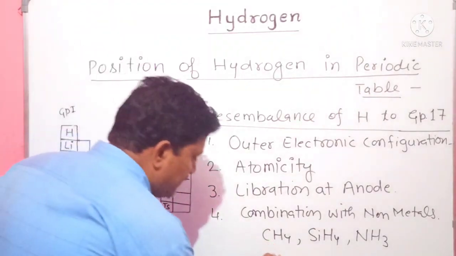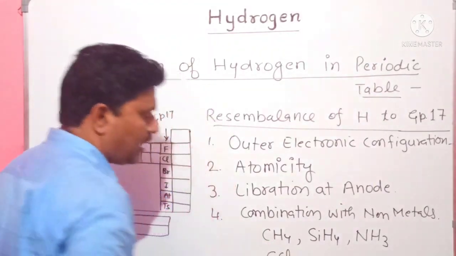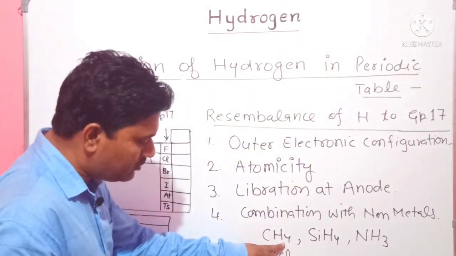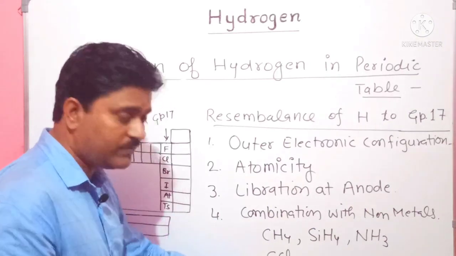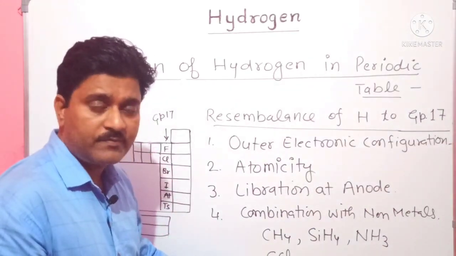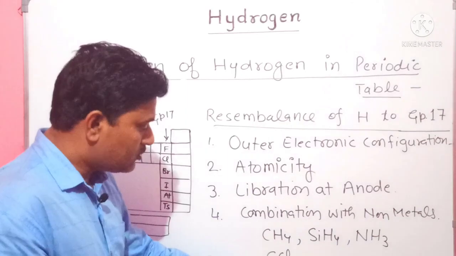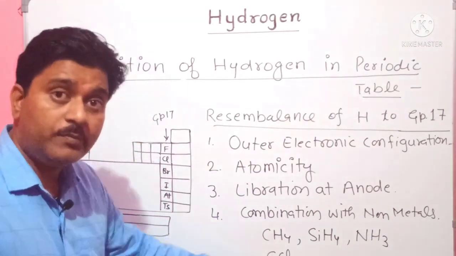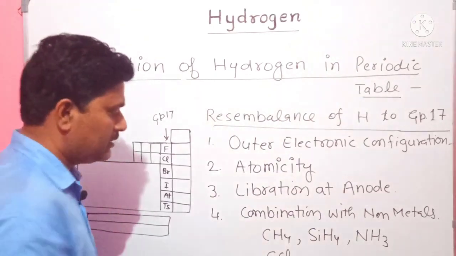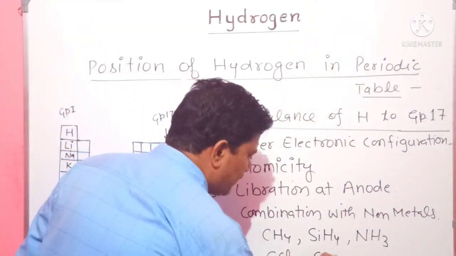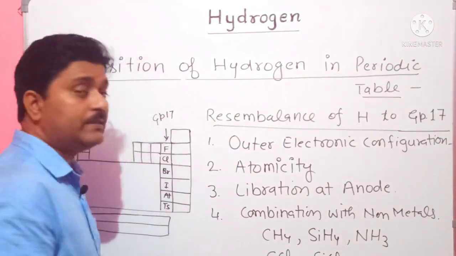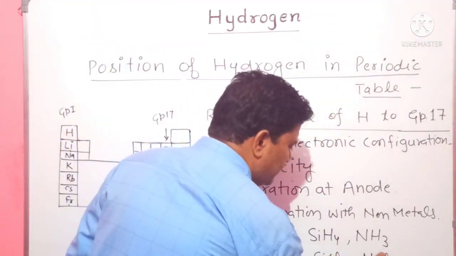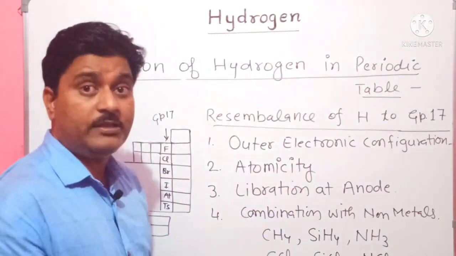For example, CCl4, carbon tetrachloride. Just as carbon combines with 4 hydrogen atoms, similarly carbon combines with 4 chlorine atoms. So hydrogen and halogens both can combine with carbon. Similarly, SiCl4, silicon tetrachloride, and NCl3, nitrogen trichloride.